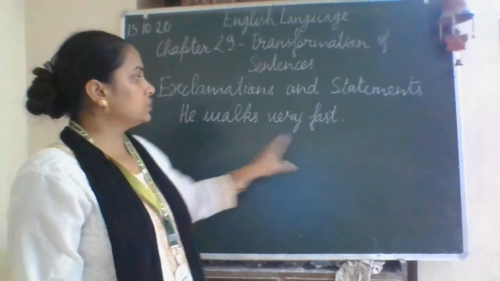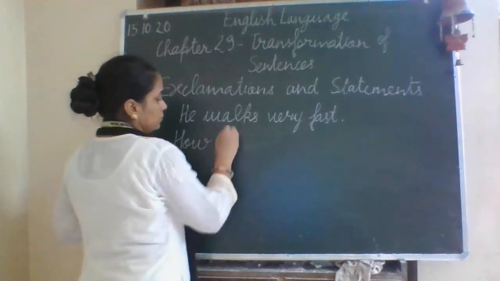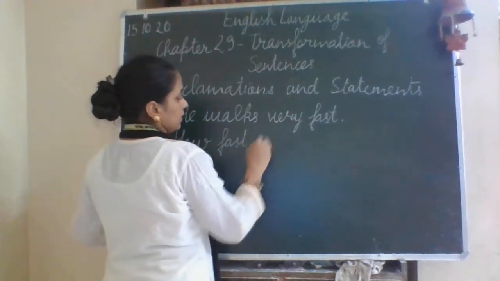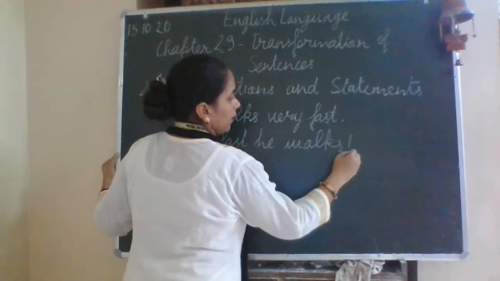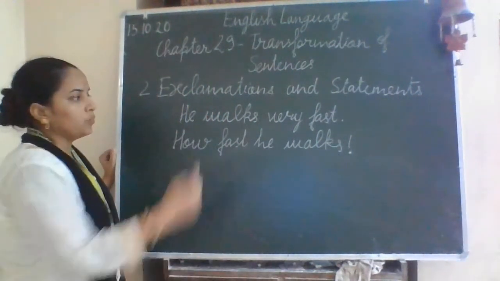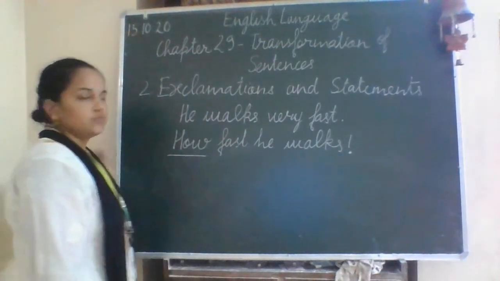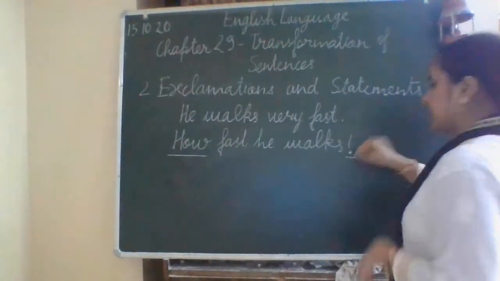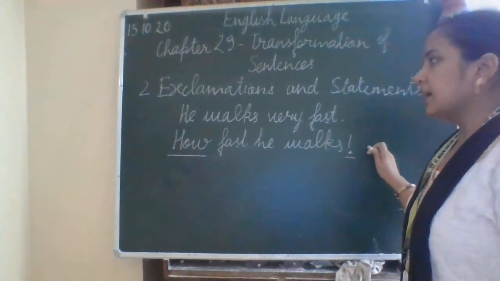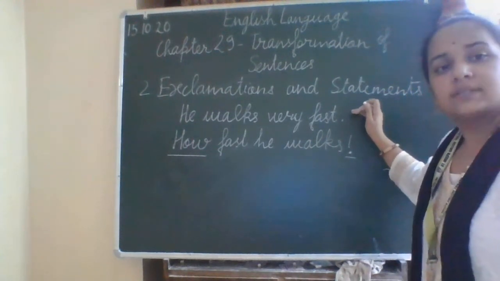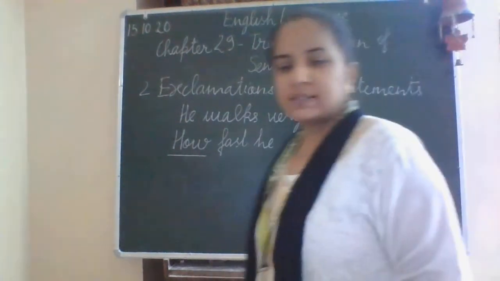And when we change it into the exclamation, how fast he walks. So you can see when I change the sentence into an exclamation, it starts with a question word, and here is the exclamation mark, and that's why this is an exclamation. So this is the way we can change a statement into an exclamation. Let's take one more example.